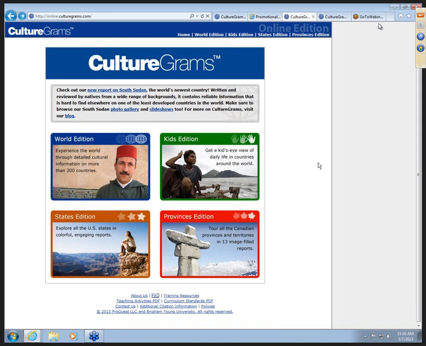There are 4 editions of CultureGrams. The World Edition contains 208 countries, every sovereign country recognized by the UN, and several foreign dependencies. The Kids Edition contains 106 countries, and these represent the most requested by teachers and schools to reflect diversity. There's also the States Edition and the Provinces Edition, containing the Canadian provinces and the territories. You'll find similar content in all of them, and we'll take a look at each one this morning.